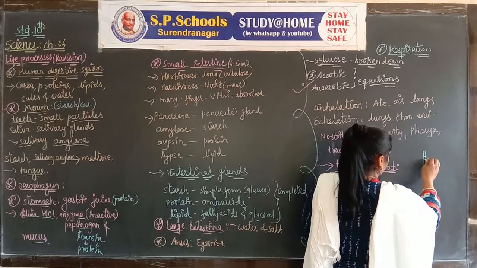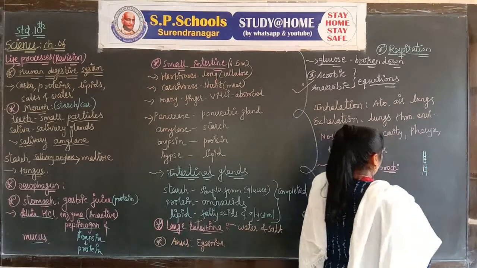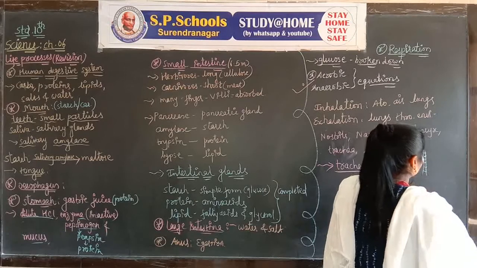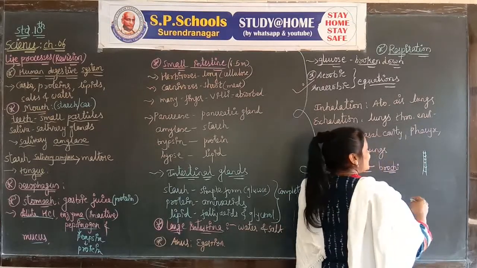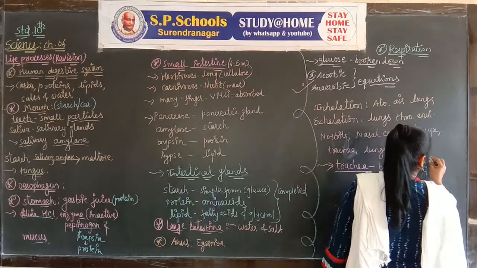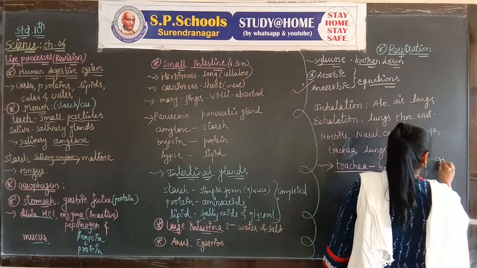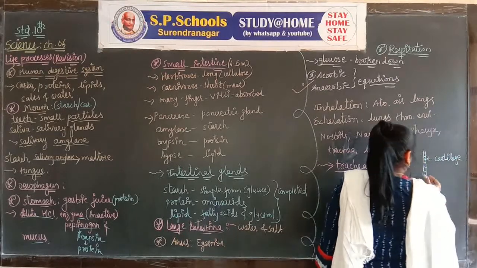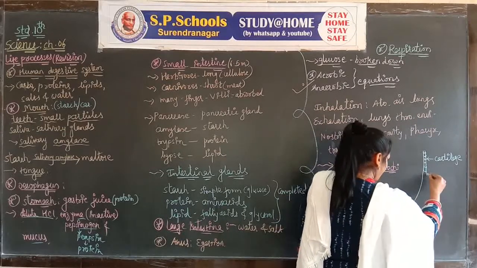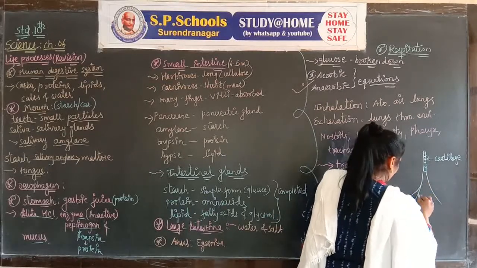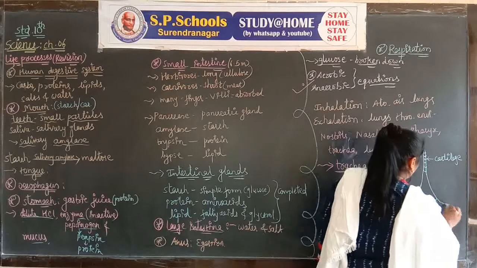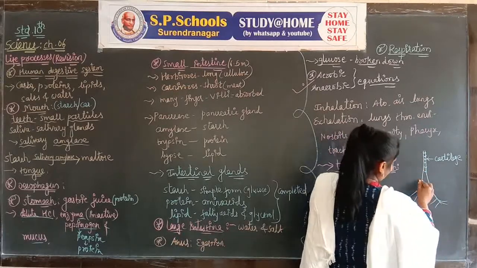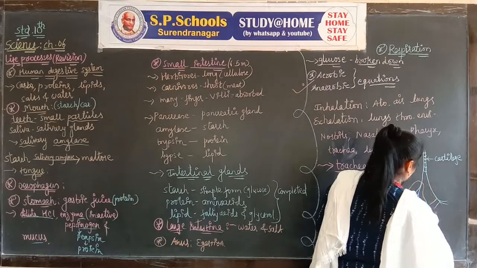In the trachea many C-shaped cartilage rings are present, and then the trachea divides into bronchi. At the end of the bronchi, the lungs are present.